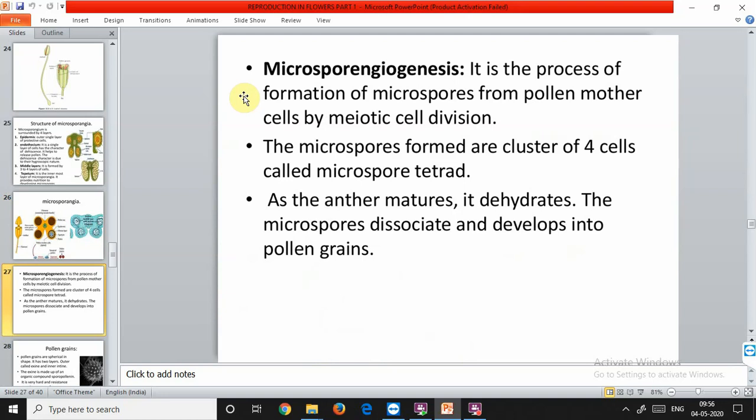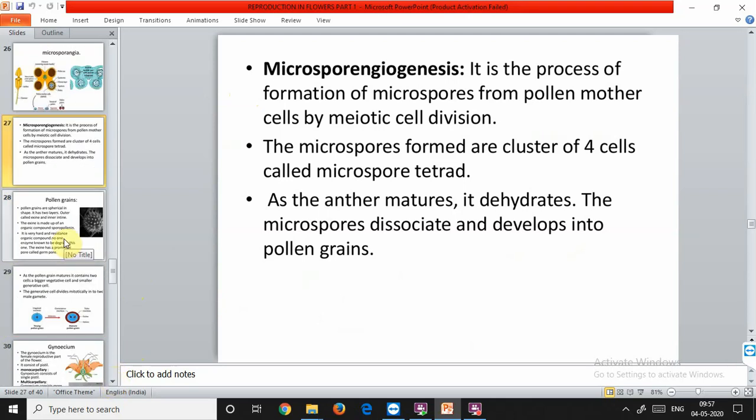A tetrad is something arranged in a cluster form, and tetrad means 4 in number. So whenever one microspore mother cell divides by the process of meiosis, it forms 4 microspores, and these 4 separate microspores then separate from each other and usually develop a characteristic shape or form. These are different in different species. So once the microspores are formed, they separate from one another gradually with time, and after some time they possess different shapes according to the species in which they are present.